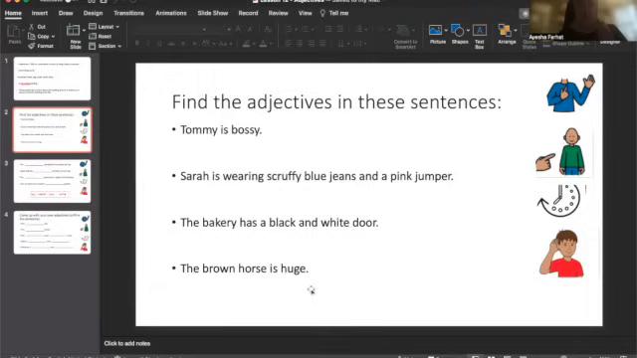And for the last one, let's read it together. The brown horse is huge. Now, huge means really, really, really big. So in my mind, I can imagine a horse that is really, really, really big. And the horse is the noun because the horse is a thing. And the adjective, the thing that tells me more about the horse, is that it's huge. So the adjective or describing word is huge.